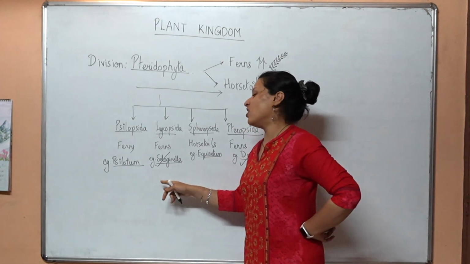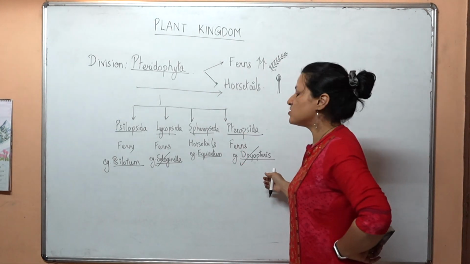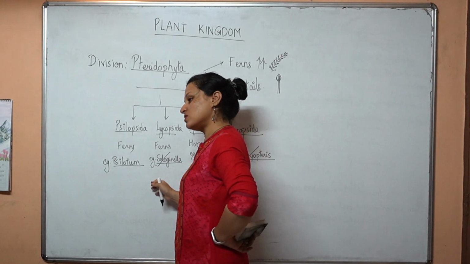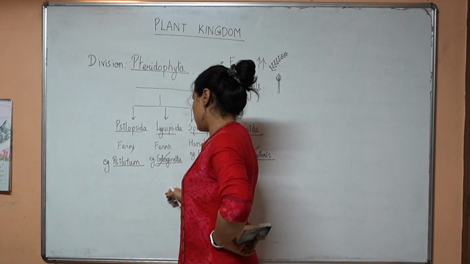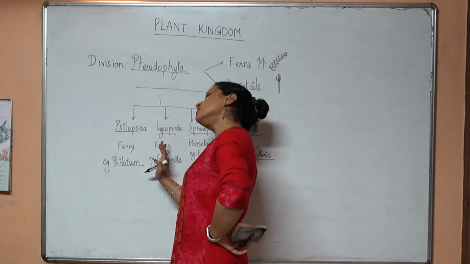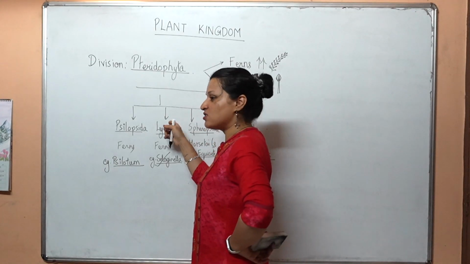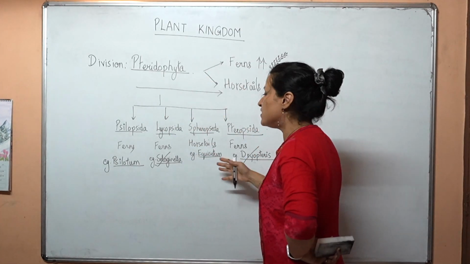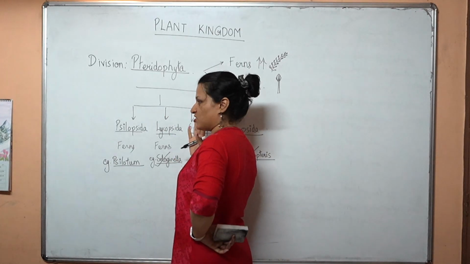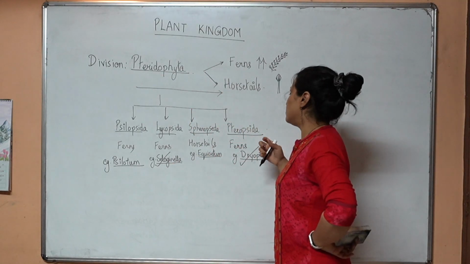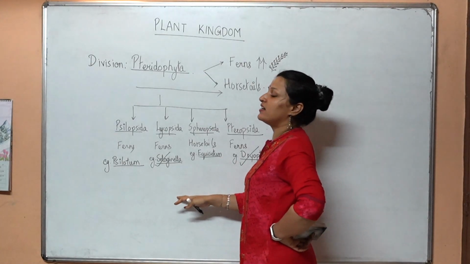Why Selaginella of all? Dryopteris we are learning because they are higher ferns, and Selaginella we are learning because, of all these, they are the ones more similar to higher plants like gymnosperms and angiosperms. They show more similarities to higher plants than the others. So probably they are the ancestors of the higher plants like gymnosperms and angiosperms. We will find what those similarities are and how pteropsidans lack them.